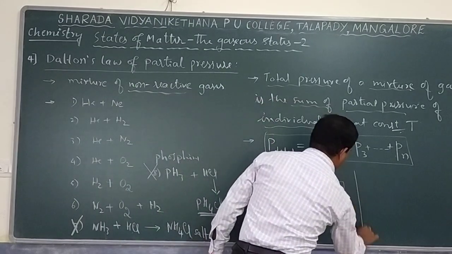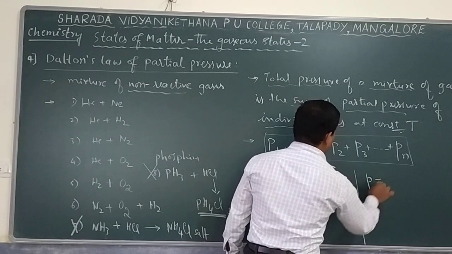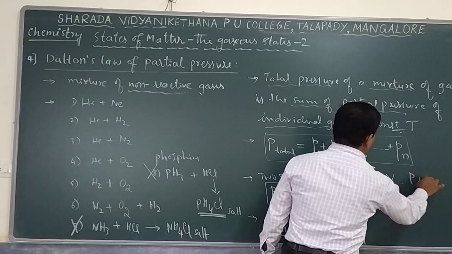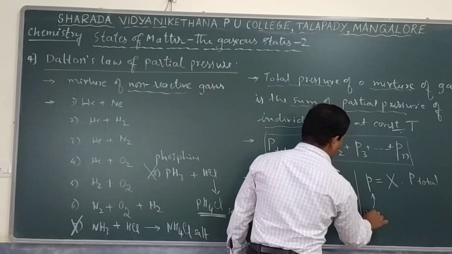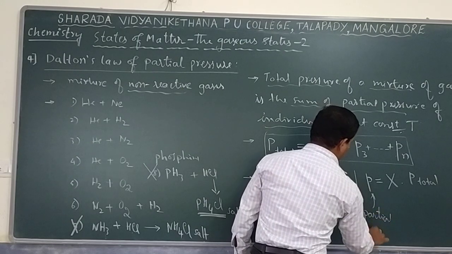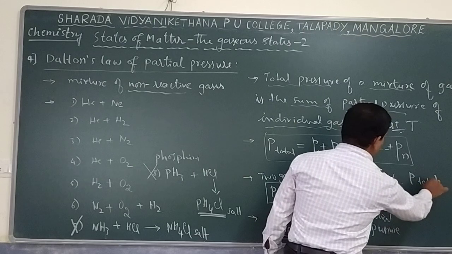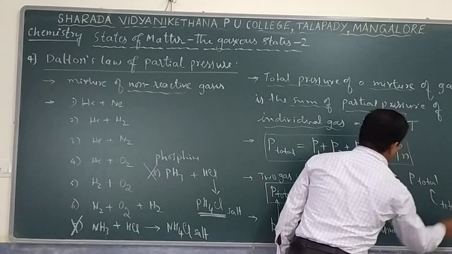And here also some relations are there. How to find out the partial pressure? Remember one relation: partial pressure equals mole fraction into total pressure. This is another relation also. p stands for partial pressure, the pressure shown by an individual gas. P total is nothing but, as you know already, the total pressure of a mixture of gas.